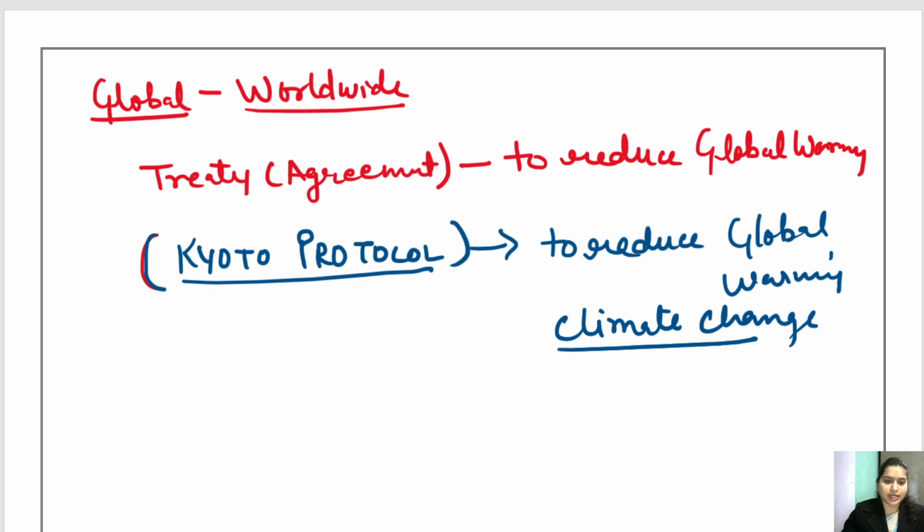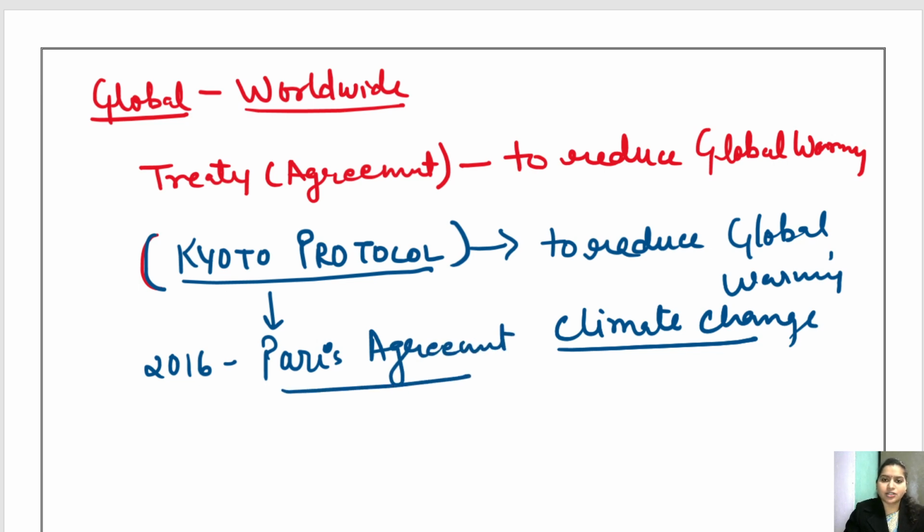So this was signed, and also in 2016 recently a Paris Agreement was signed under definitely the guidance of our own Prime Minister, that is Narendra Modi. So he signed this Paris Agreement along with Donald Trump and other Prime Ministers of the countries.